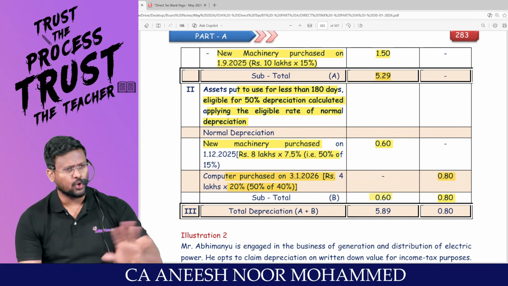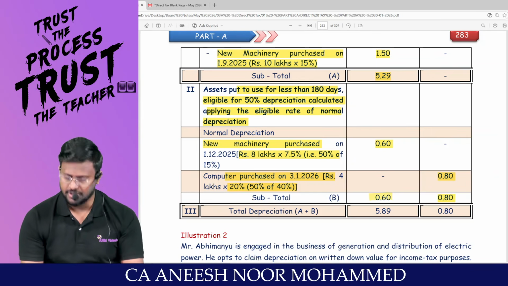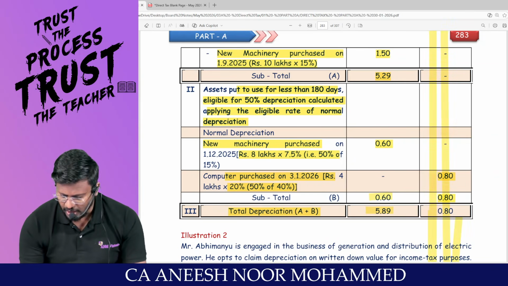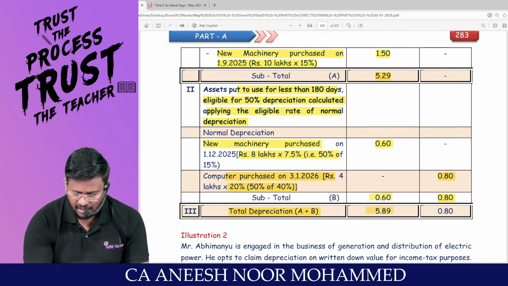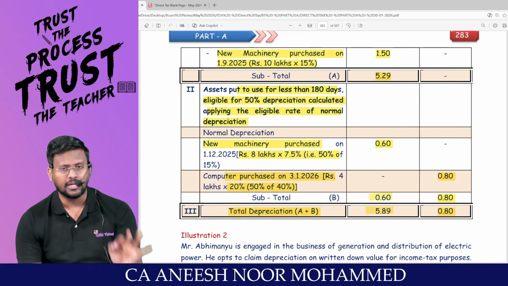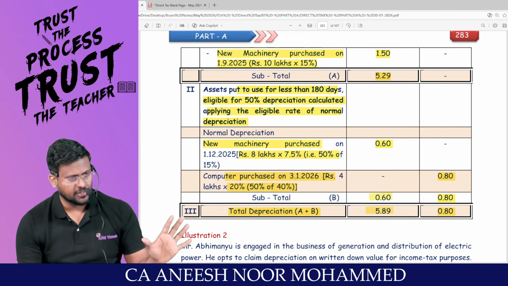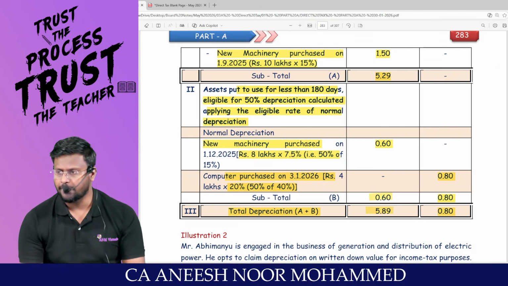Sir, there is no question of additional depreciation. There is no question of carry forward additional depreciation. Am I right? So the total depreciation will only be 0.6 lakhs and 0.8 lakhs. In the sense, under the default tax regime, you are not entitled to claim additional depreciation. Under the optional tax regime only, you are entitled to claim.